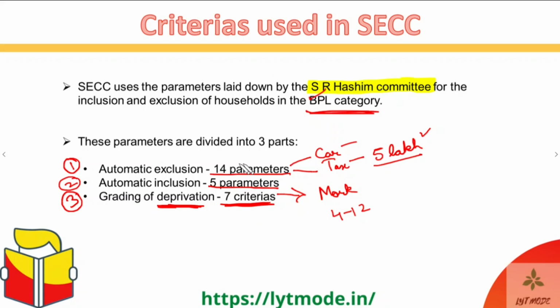Okay, so there are 3 types of criteria over here: automatic exclusion, automatic inclusion, and then, if you do not fall under both of these, grading of deprivation. And this basically tells whether a household falls under the BPL category or not. And this criteria was overall laid down by the S.R. Hashim committee.